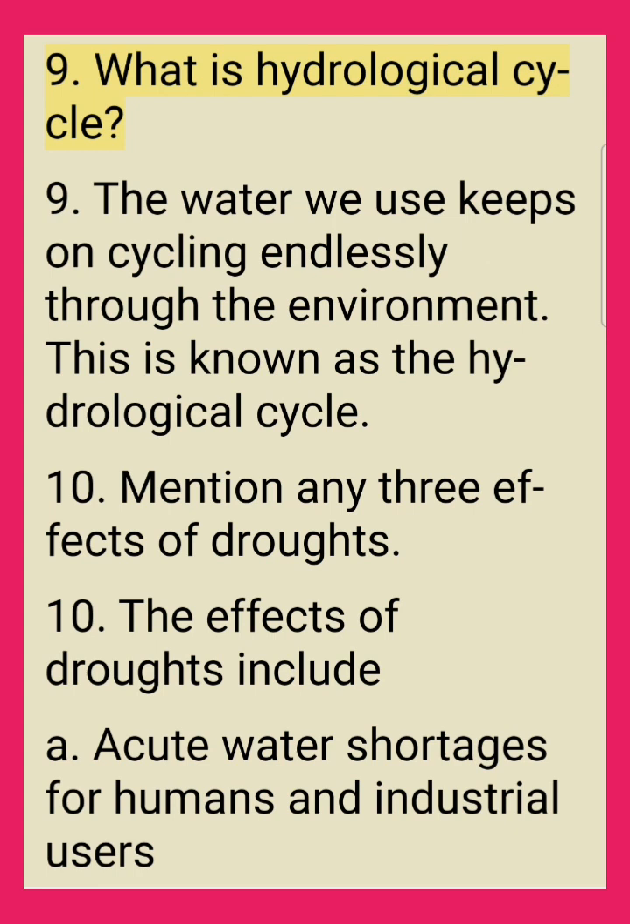9. What is hydrological cycle? The water we use keeps on cycling endlessly through the environment. This is known as the hydrological cycle. 10. Mention any 3 effects of droughts.